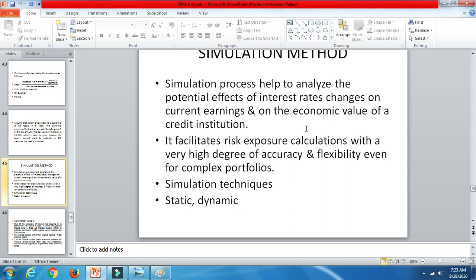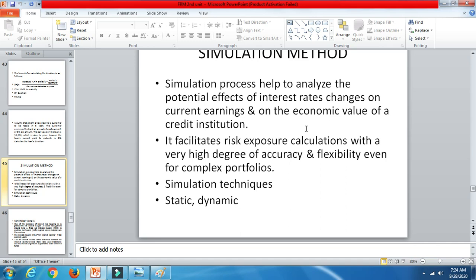Next is volatility risk. Volatility risk is nothing but the unpredictable changes arising from the fluctuation of interest rates. The pricing policy and business volumes also will be considered. This risk is basically a change in the price of a portfolio when there is a mass change in the product and unpredictable changes happen. That is volatility risk, which is also taken care of under the dynamic simulation.